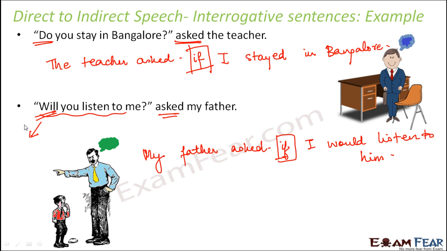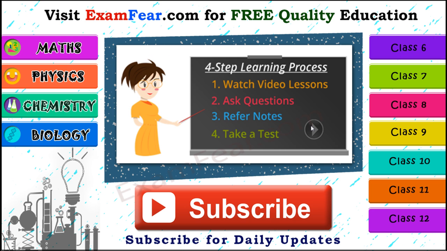Now these are small things yet important. So for interrogative sentences, you just need to remember important points. First is change the reporting verb to asked or inquired. Second thing is use if or whether if the question starts with a non-interrogative word. Third, do not use that. And fourth, do not use words like do, does, did. So these are some of the important points with regards to interrogative sentences.